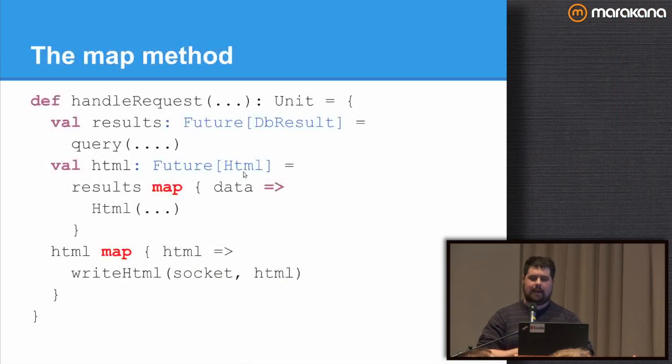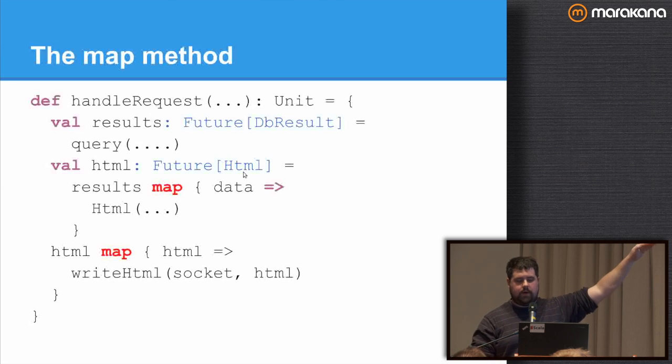So, we're going to talk about sequencing, which is map and flatMap from functional programming. We're going to talk about joining, which is zip and traverse, okay? So, let's talk a little bit about sequencing. Let's say I'm developing, say, a web framework, okay? And I have an asynchronous API to my data store. So I'm using Mongo's async driver, or I'm using the Postgres async driver. I'm not using JDBC, okay? That's key. JDBC is not asynchronous.